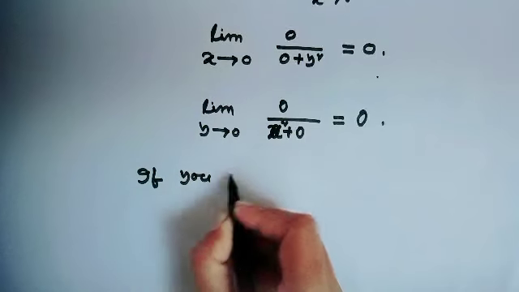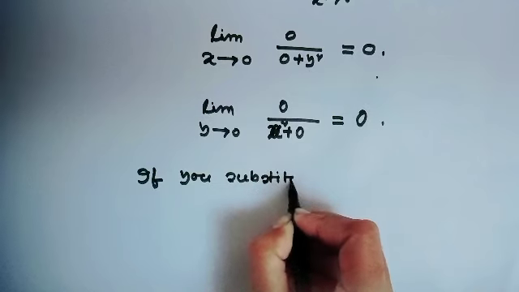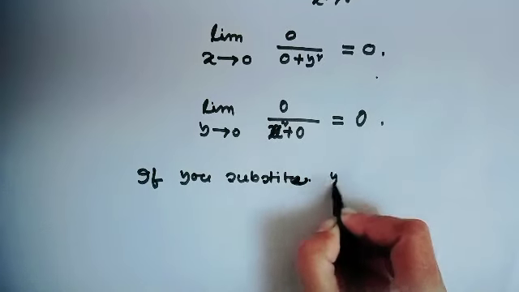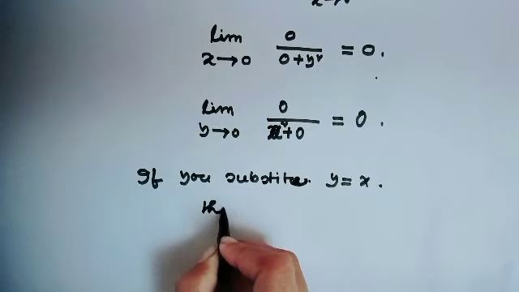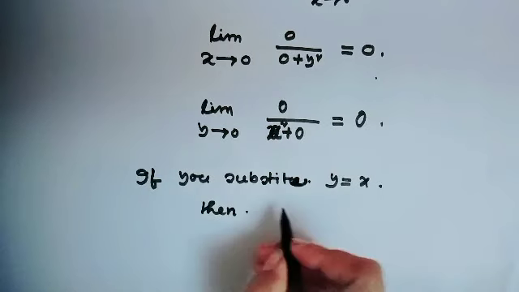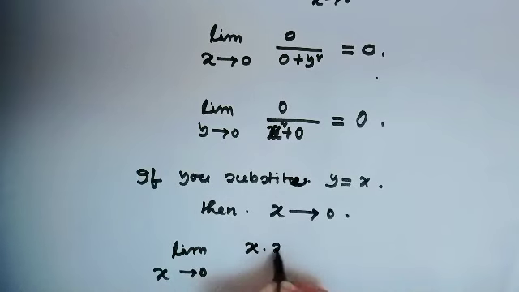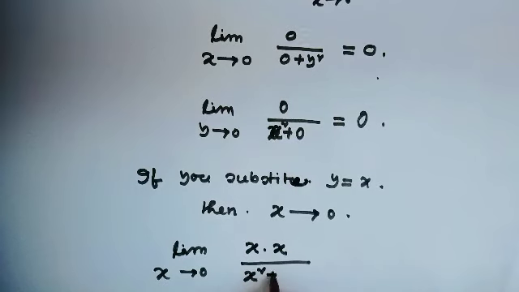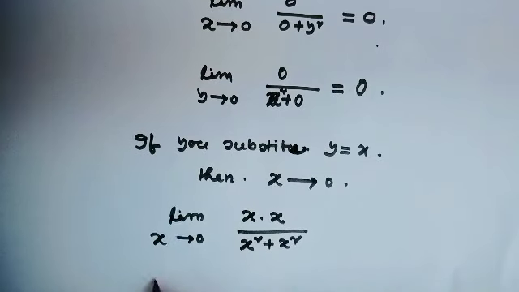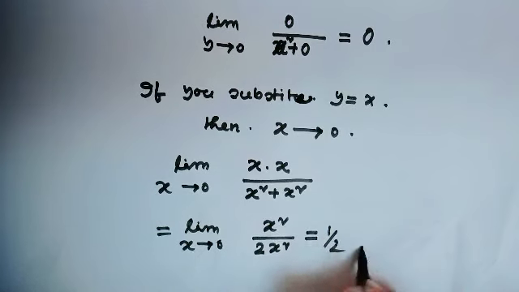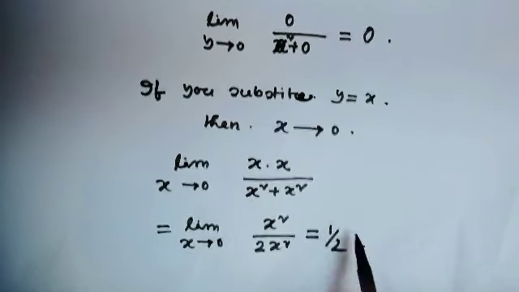If you substitute y equal to x, then x goes to 0, and the limiting value will be limit x goes to 0, x times x over x square plus x square, which equals limit x goes to 0, x square over 2x square, and this value equals half. Here the value is different.